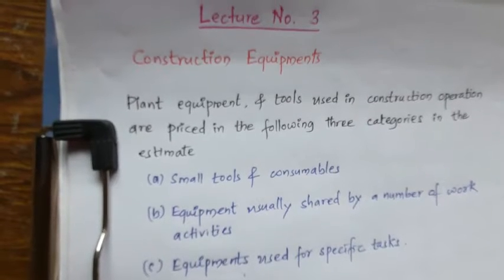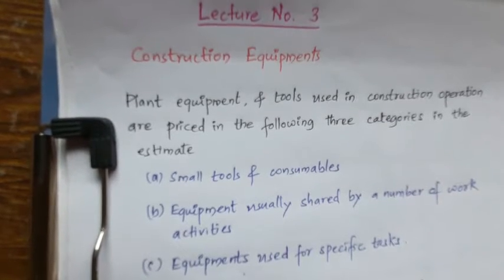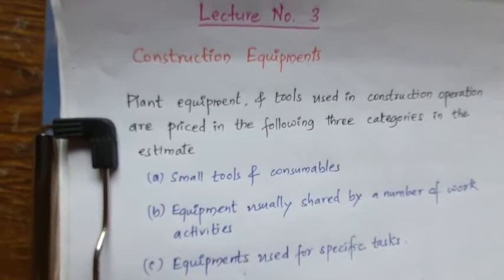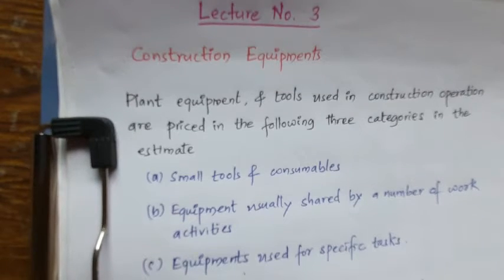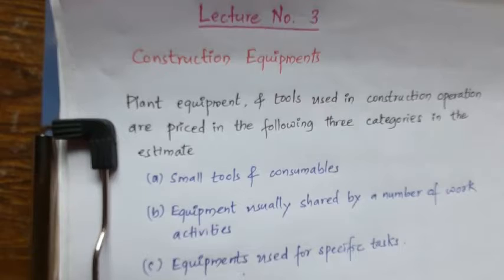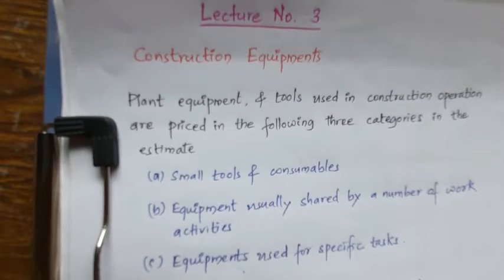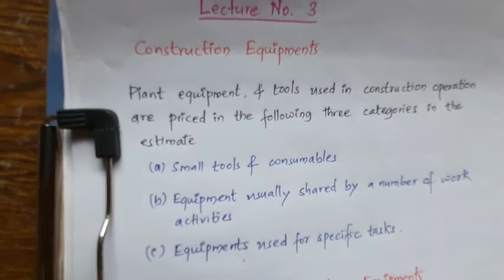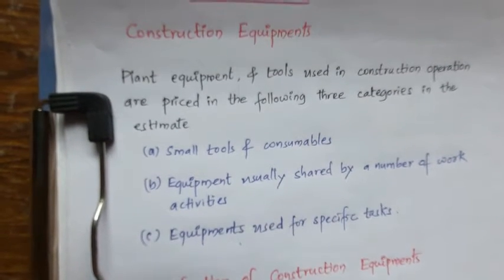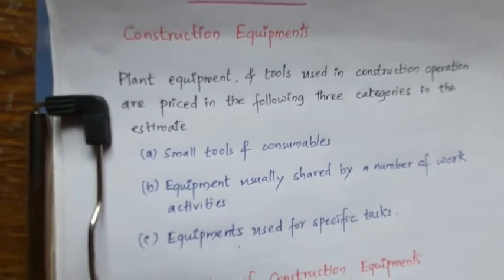In this order, to select the right equipment to perform a specific task at least cost, that is minimum cost, it is essential to know the features of the construction equipments, including its rate of production and the cost associated with operating the equipments.